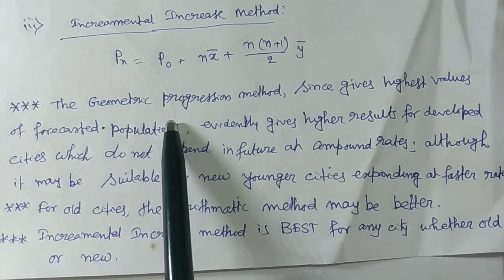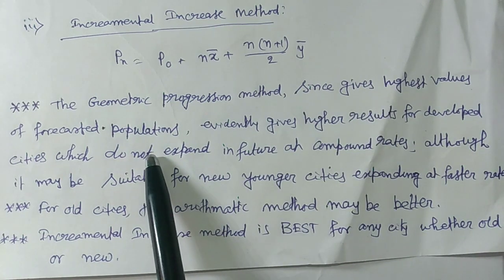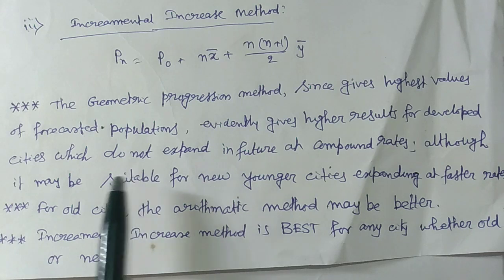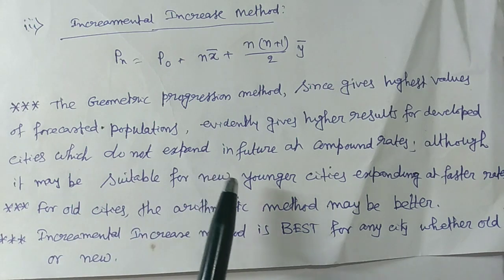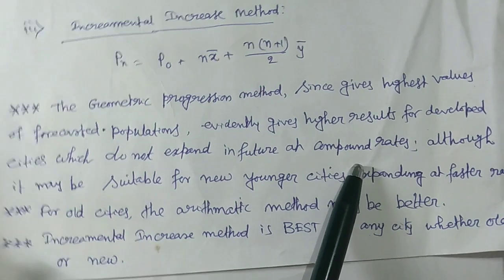So the geometric progression method gives the highest values of forecasted population, and is very suitable for new younger cities expanding at a faster rate.